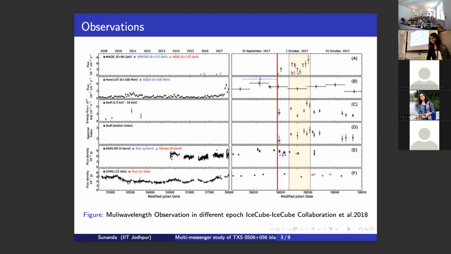You can see this event also has a Fermi flare association, and it was also observed in very high energy photons.